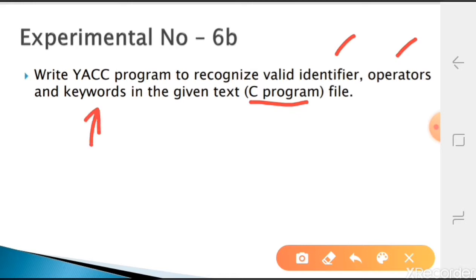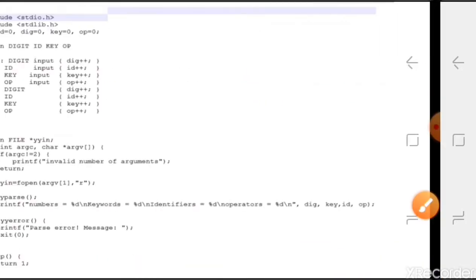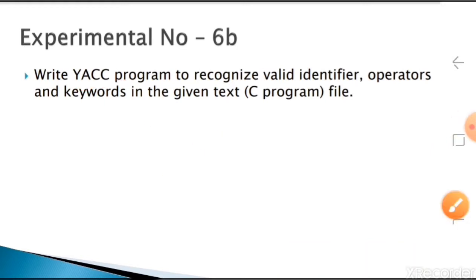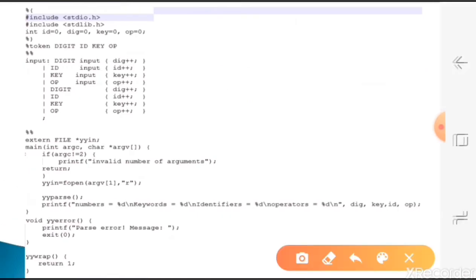So if an identifier is there, an operator is there, a keyword is there, just list them separately and display the result. You can display the number of counts of those things. Here again we have to write the YACC program, and for YACC you also have to write the lex part. Now first we'll check it for the YACC program only.